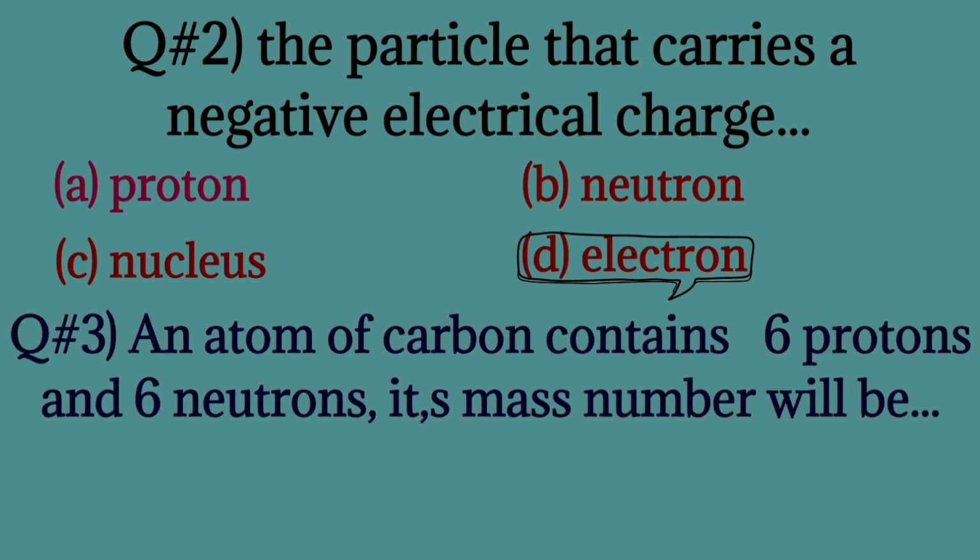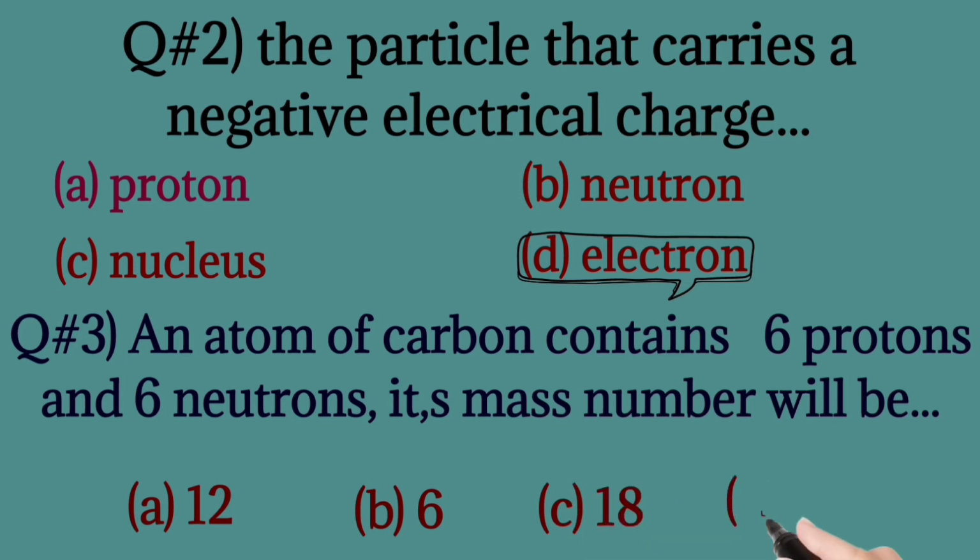Question number 3. An atom of carbon contains 6 protons and 6 neutrons. Its mass number will be 12, 6, 18, 24. The correct one is 12. An atom of carbon contains 6 protons and 6 neutrons, तो इसकी mass number 12 होगी.